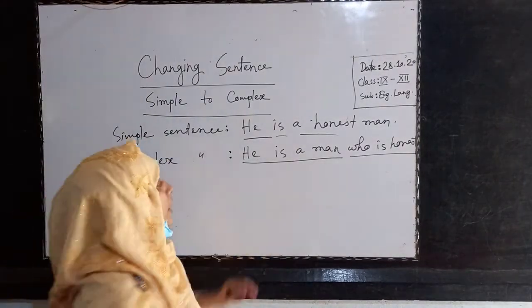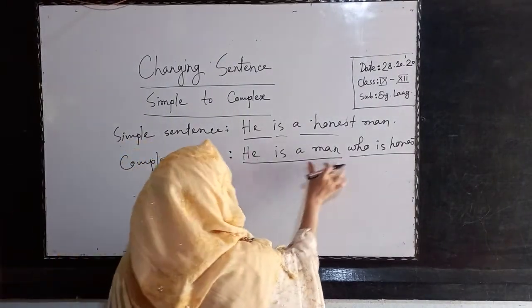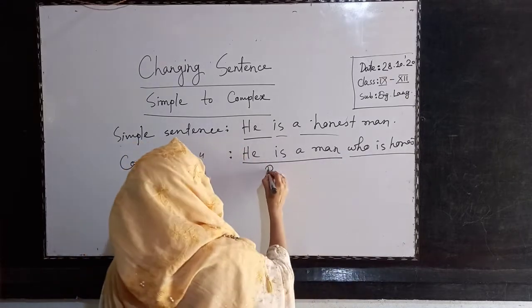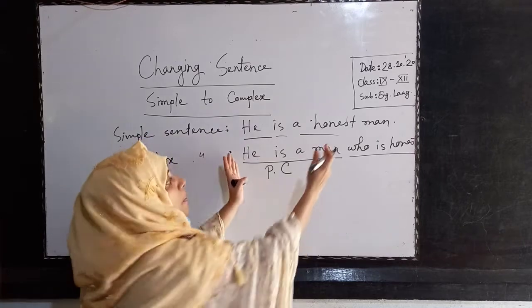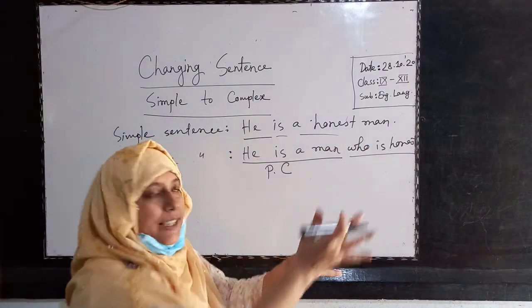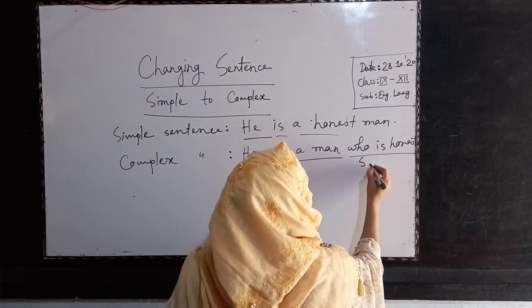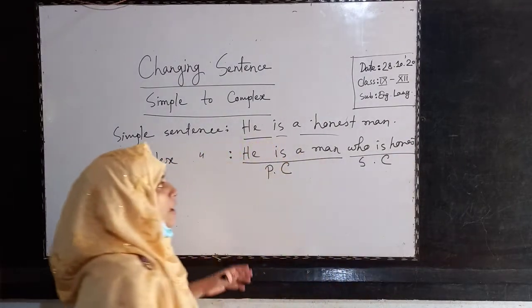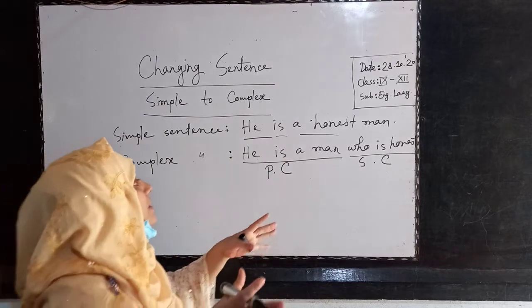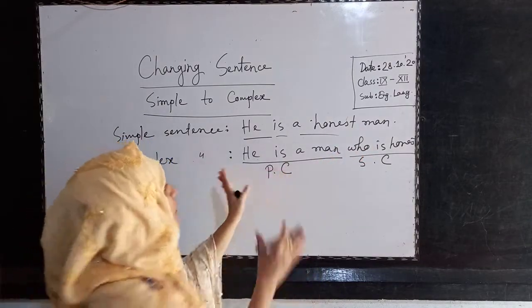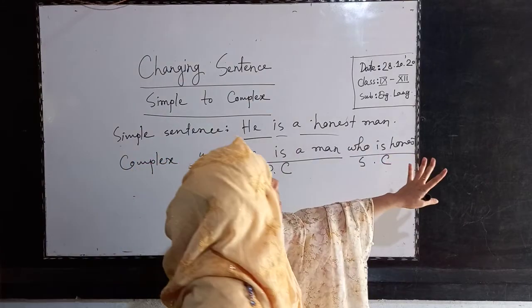One is the principal clause. It is called the principal clause because there is one subject, one verb, object. Clause means part of a sentence. And who is honest, this is the subordinate clause. Subordinate means it works under the principal clause. That means without the principal clause it cannot work.